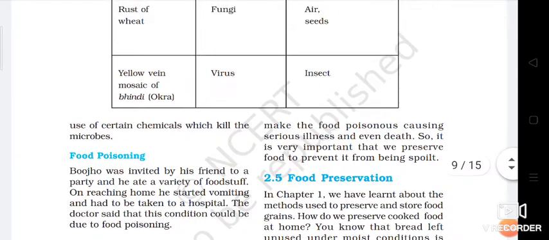So this is all about plant and animal diseases. Now we will discuss in the next video food poisoning.